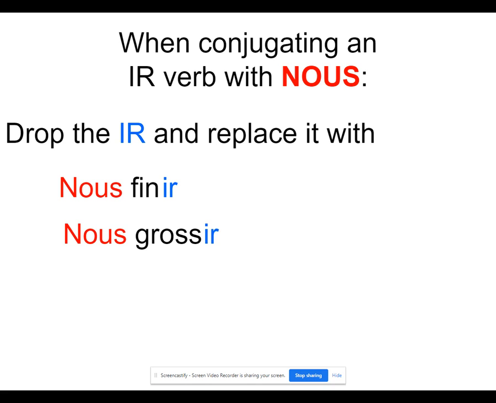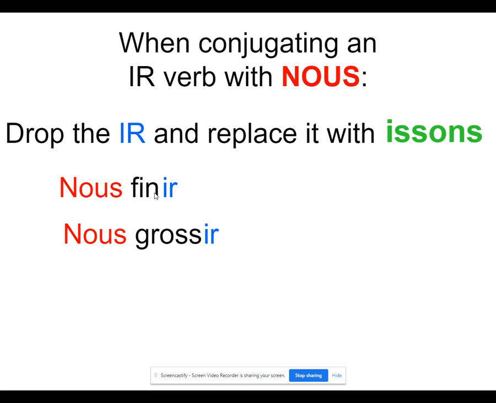All right, this is where it gets a little funky, and I think this is a challenge even in upper levels. We forget about the plural subject pronoun conjugation. When we conjugate a regular IR verb with nous, it's funky: we drop the IR and replace it with ISSONS. We have that ONS at the end that we're very familiar with, but whoa, we have an ISS in there, which can look really funky when the verb, like grossir, already has a bunch of S's in it, and students second guess themselves, but just follow the rule.